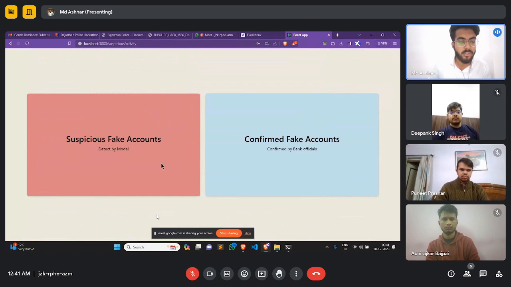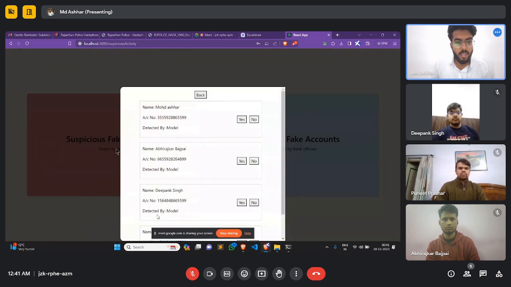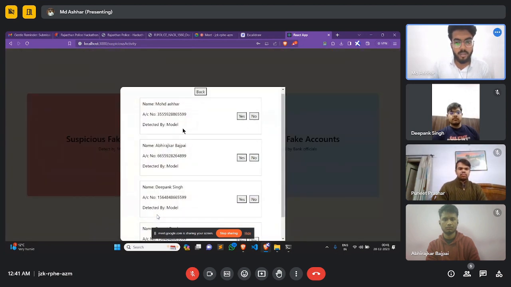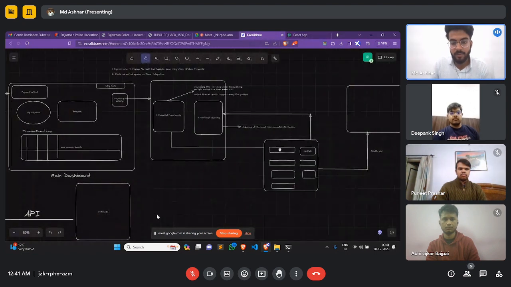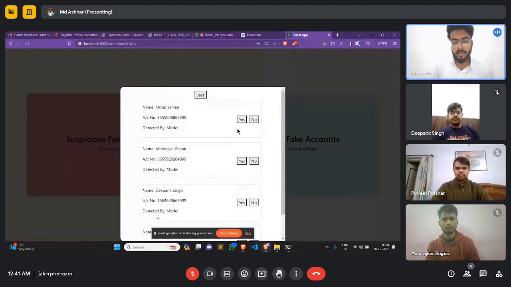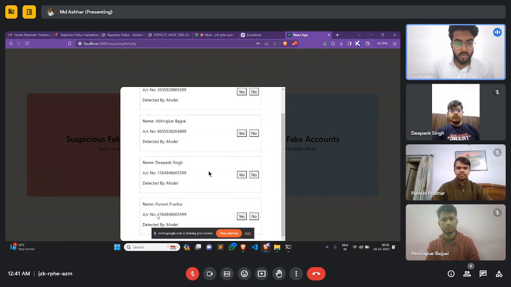Over here, we're having two cards. The first one is of suspicious fake accounts, and the second one is of confirmed fake accounts. As I said in my charts, the suspicious fake accounts section is where the authorized user has to act manually. That person's name is so and so, account number so and so has been detected by our model as suspicious, so whether to add it as a fake account or not, we have to do manually.